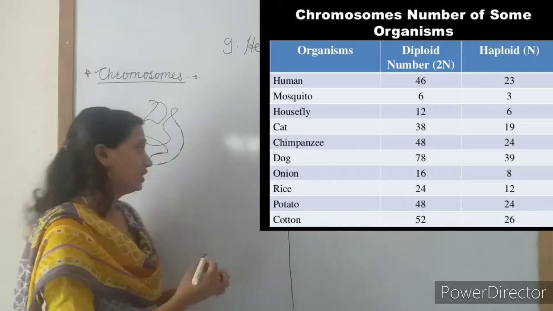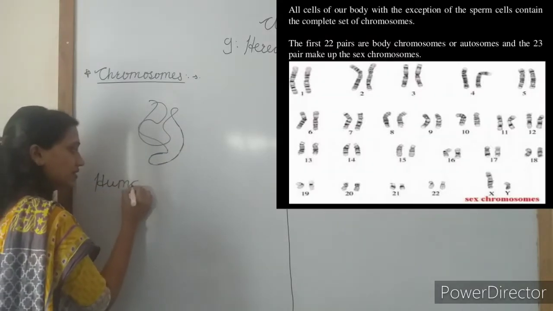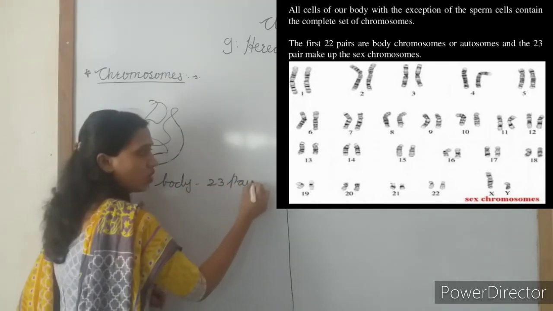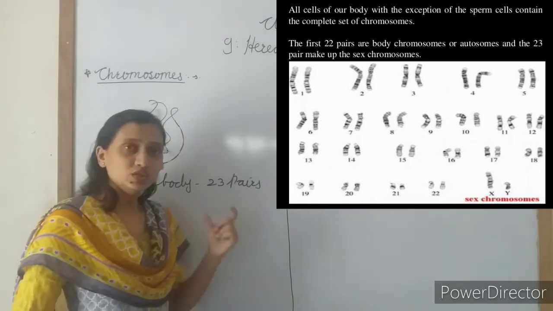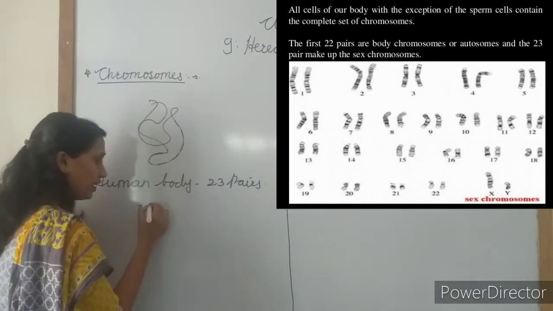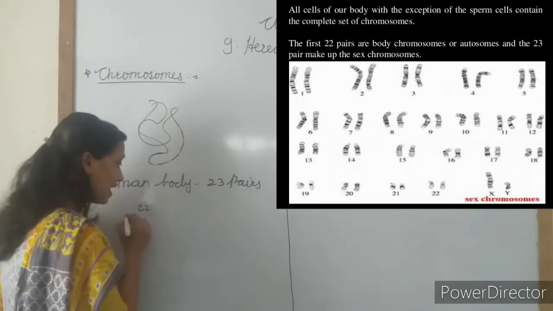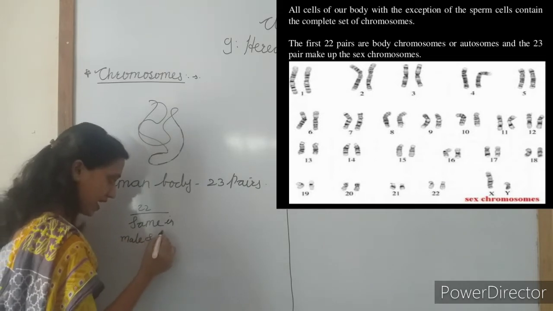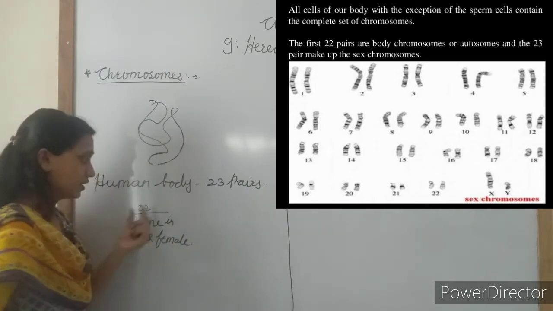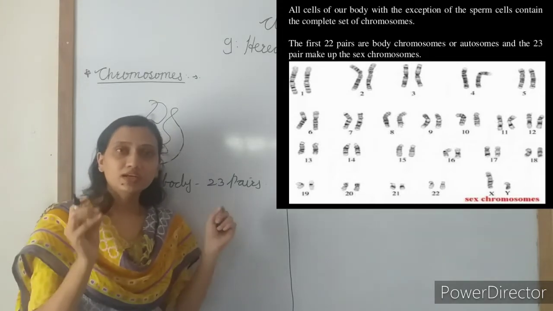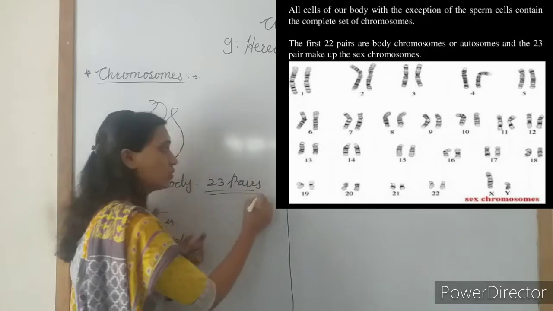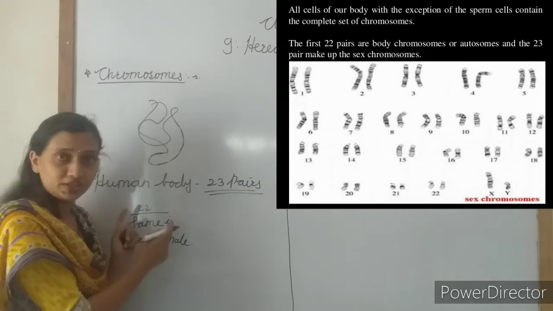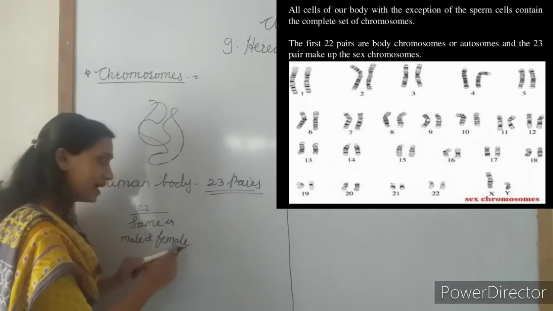See, in the human body, 23 pairs of chromosomes are present. In that, the first 22 pairs are the same in male and female.